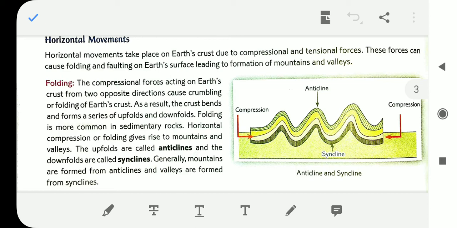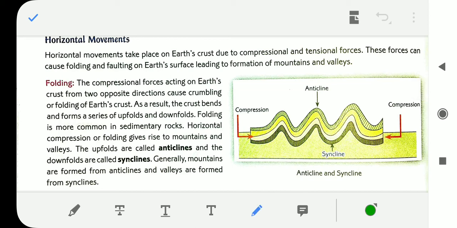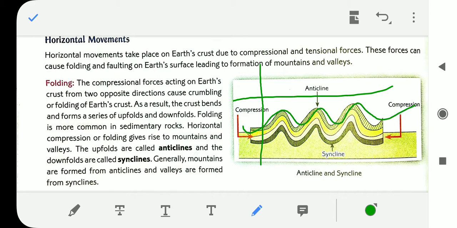Horizontal compression or folding. The vertical means like that, the horizontal means like that. With the folding created horizontally, horizontal compression of folding gives rise to mountains, which are coming up, and valleys. Some parts are coming down in between two hillsides, and these look like the valleys.